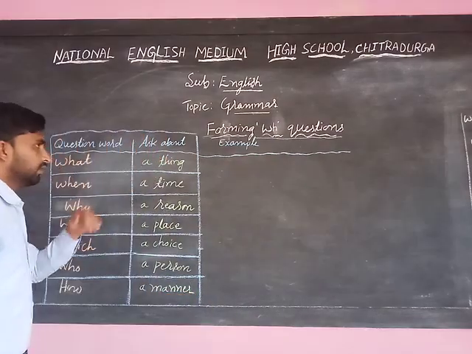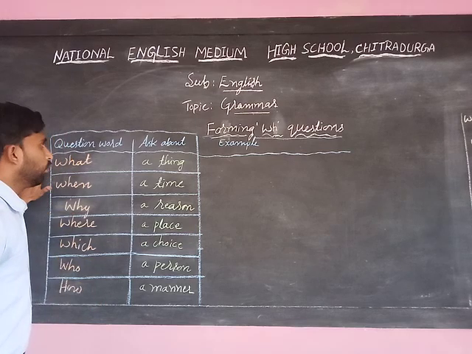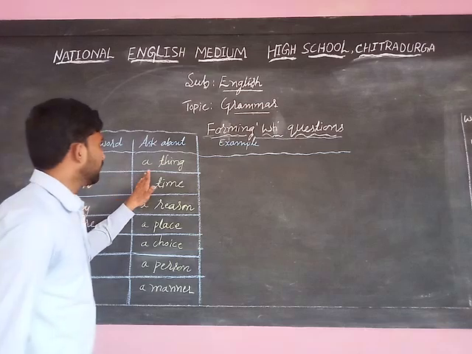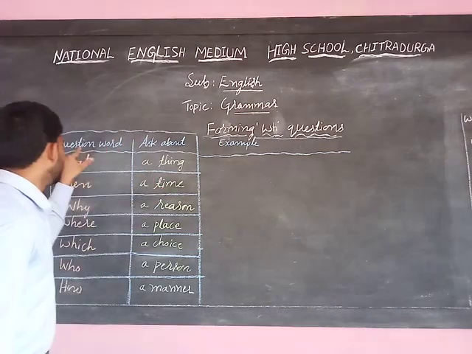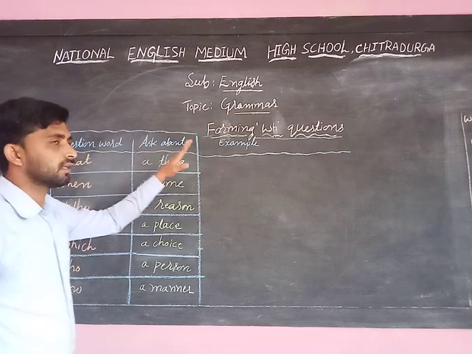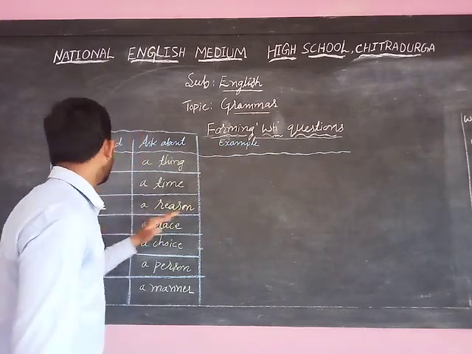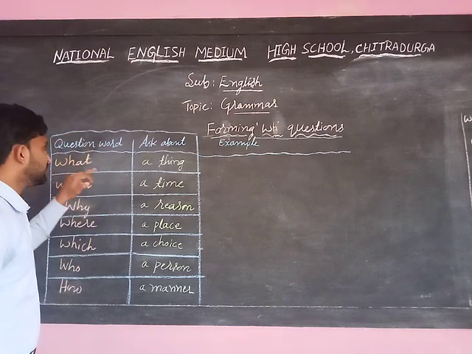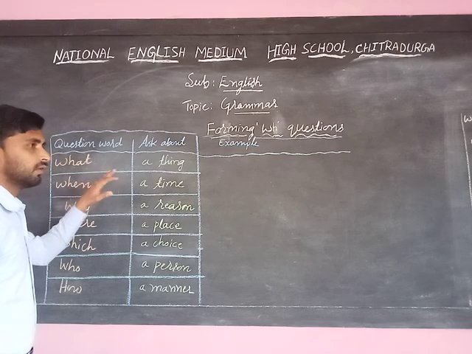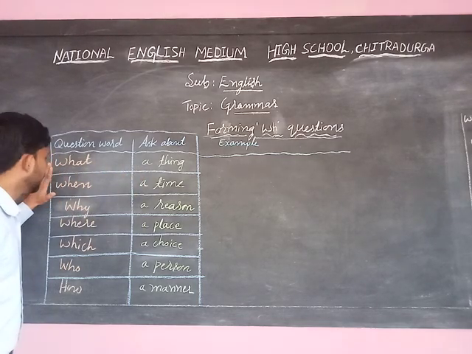First of all, without wasting any time, we will see which WH word is used for what, meaning what the question word asks about, and what the examples of it are. We will discuss one by one. To know about a thing, we use the word what.